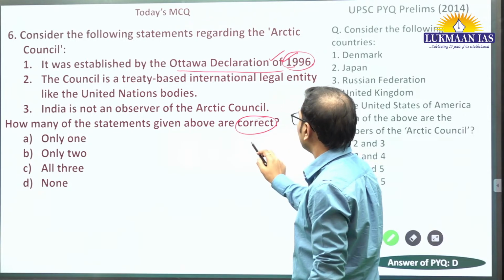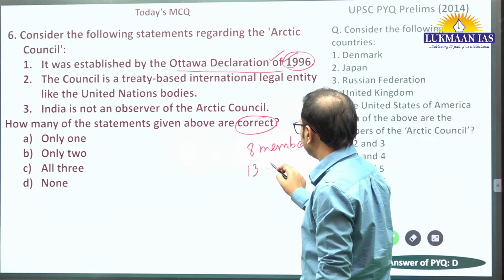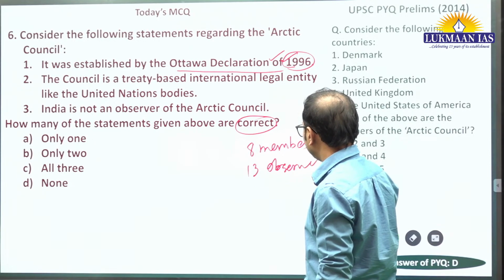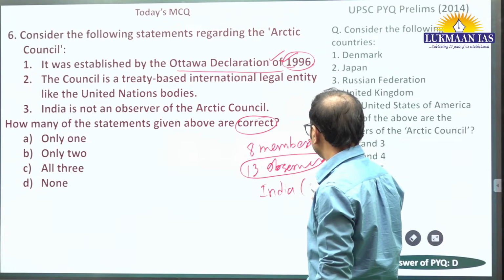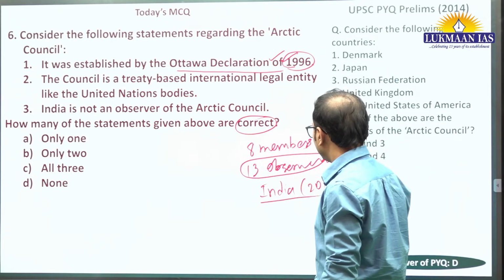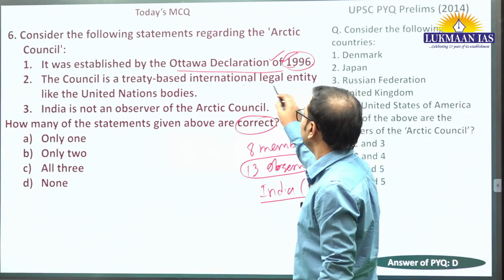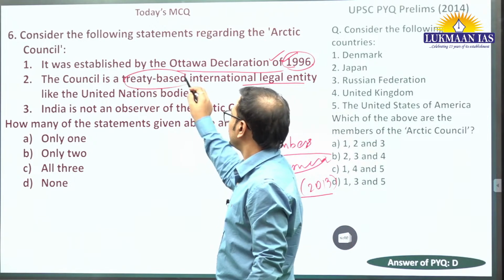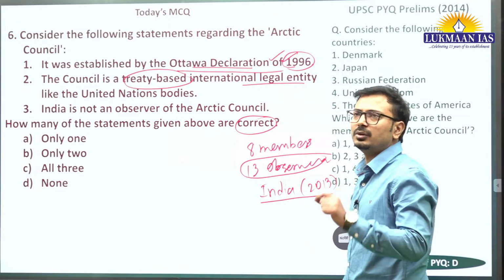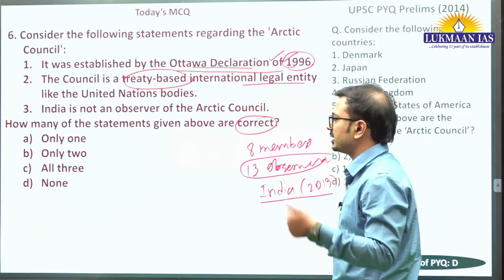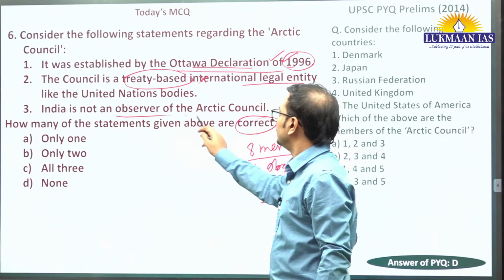This is correct. There are total 8 members at present, and there are total 13 observer states or countries, and among them India is also observer. India got observer status in 2013. So council is a treaty based international legal entity. It is not treaty based. Through this declaration it is formed. So there is no written treaty to mention such kind of governance framework. So this is incorrect. Now India is not observer of Arctic Council.